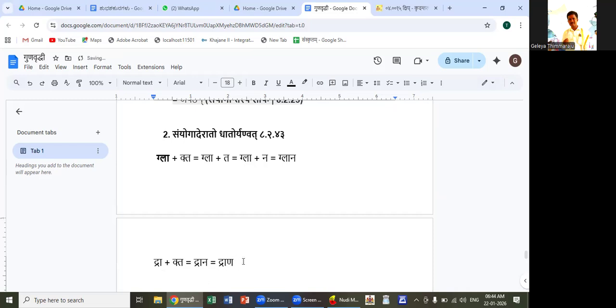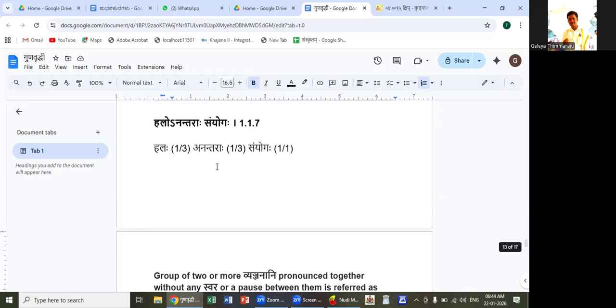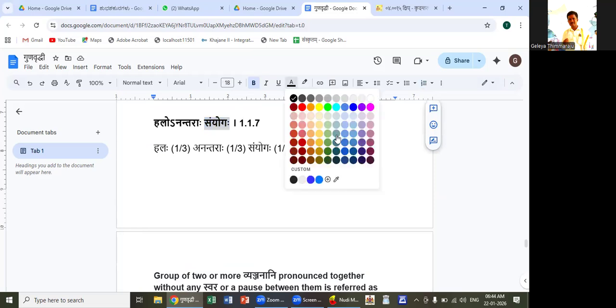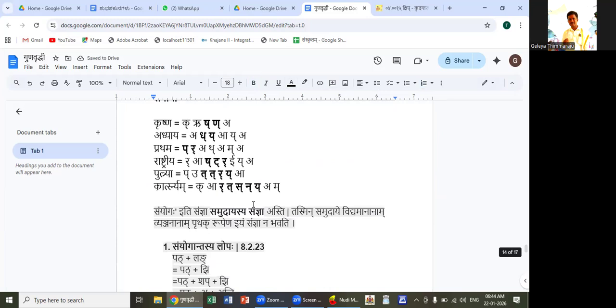So the final form is drana. Here we use the sanna sanyoga. Like this, in many sutras, the sanna sanyogaha is used.